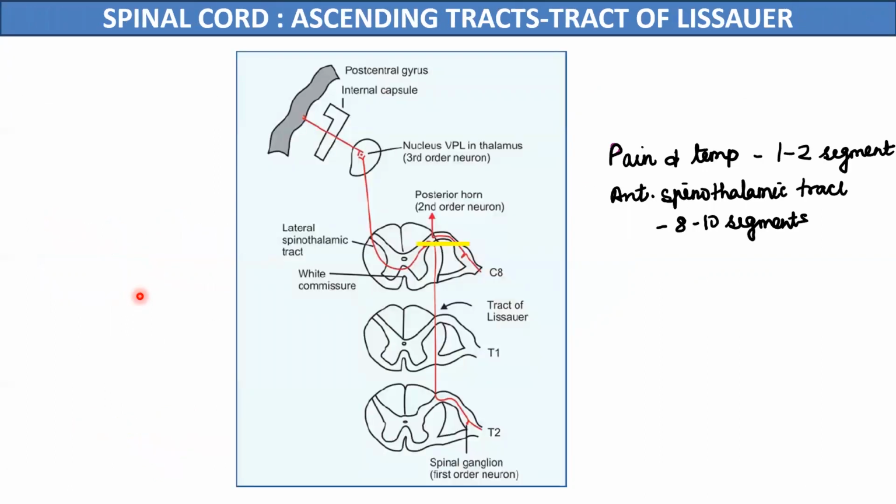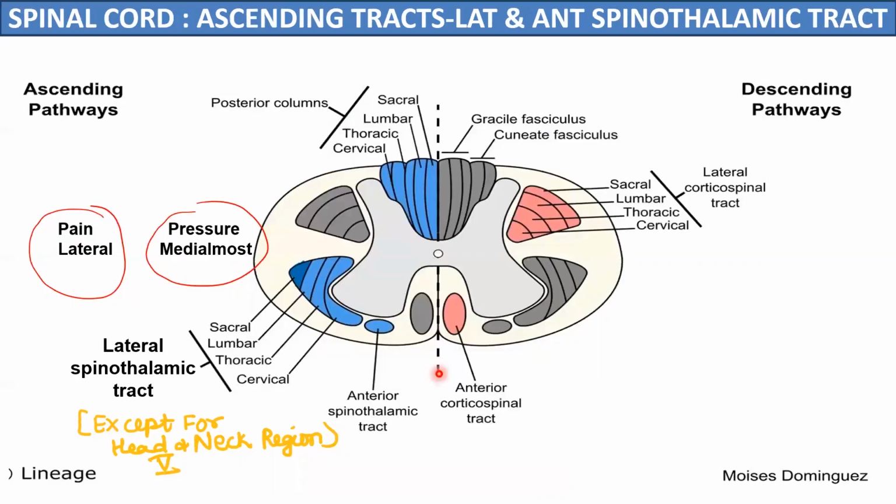of Lissauer at the tip of the dorsal horn, which is formed by the ascending fibers of the central processes of the pseudo-unipolar neurons. Second is the localization of the fibers from different parts of the body. Now, how can we test the sensations of touch, temperature, and pressure in a person?